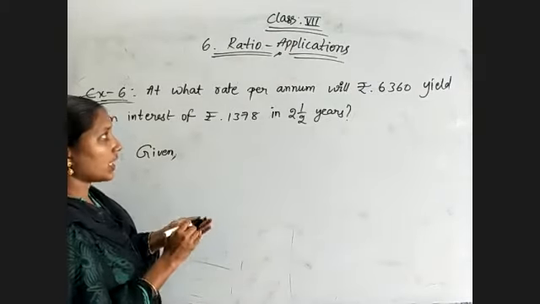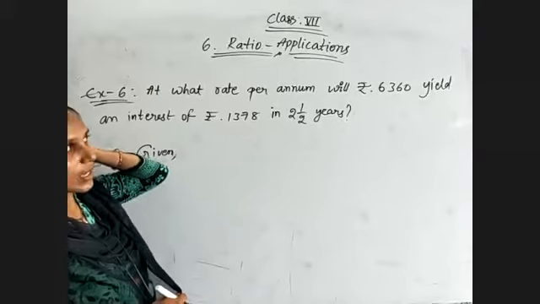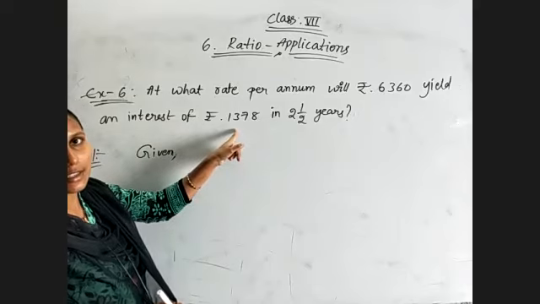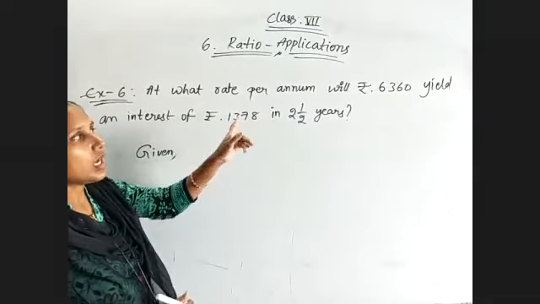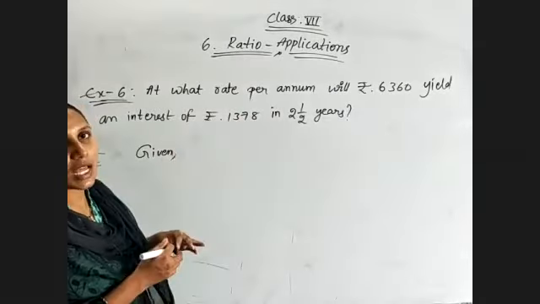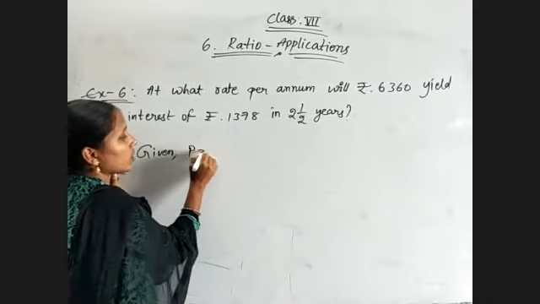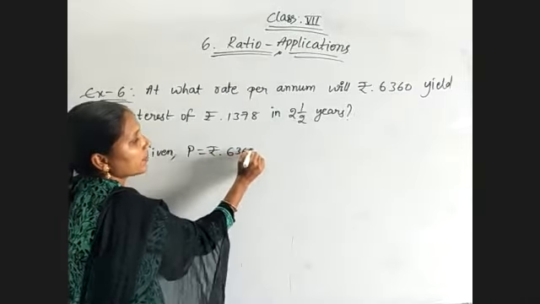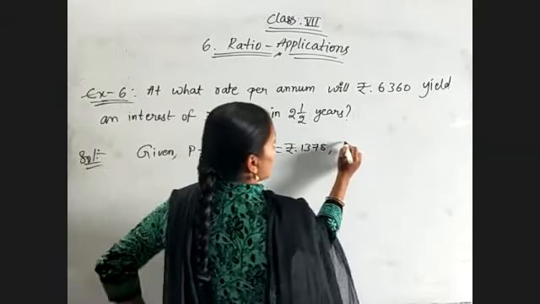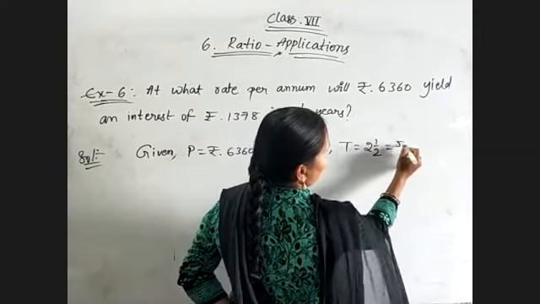So here what they have given: at what rate per annum will 6,360 rupees, means that is the actual amount, principal, yield an interest of. So this amount is interest in 2 1/2 years. Principal is there and interest we have and time also is there. So just we need to find out R value by using the formula I equal to PTR by 100. So given values are P equal to 6,360 rupees and interest equal to 1,378 rupees and T value is equal to 2 1/2 years, that is nothing but 2 2s are 4, 4 plus 1, 5/2 years.